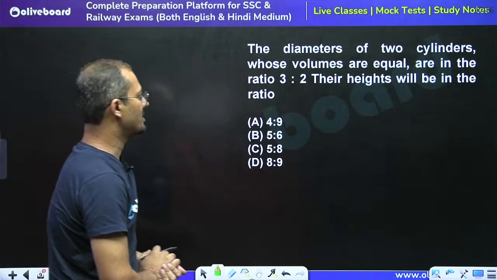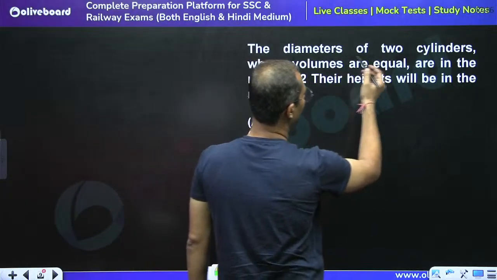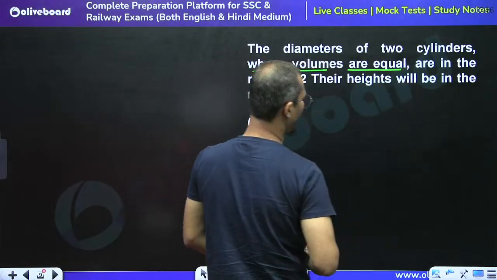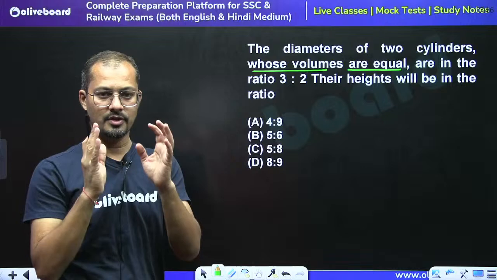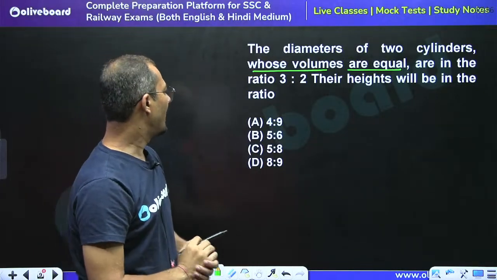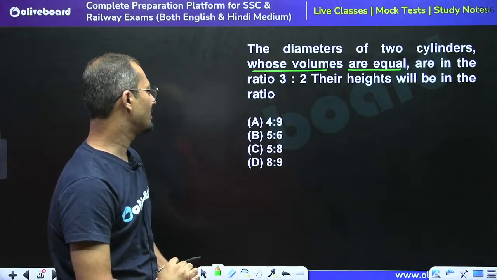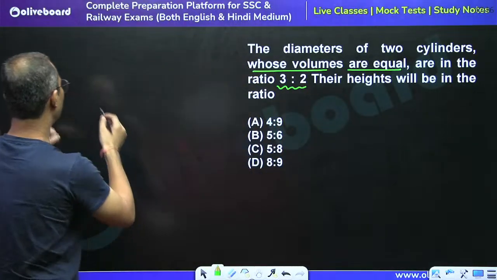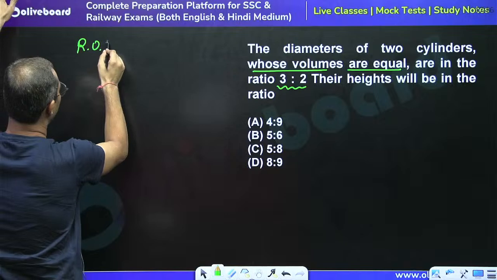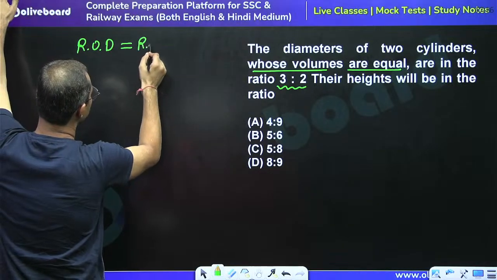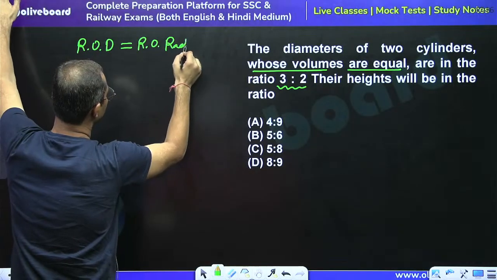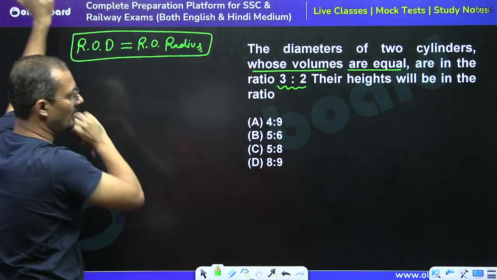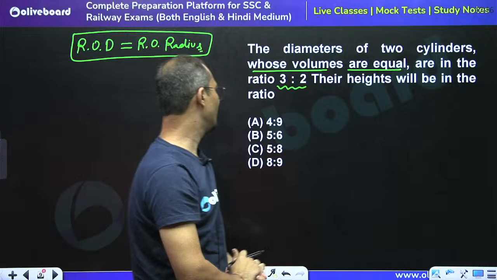See, the question is saying the diameters of two cylinders, whose volumes are equal, are in the ratio 3:2, right? If we are given the ratio of the diameter, we must know that the ratio of diameter is always equal to the ratio of radius, right? Both ratios are equal, and their heights will be in the ratio.